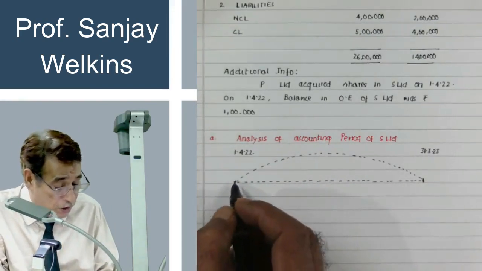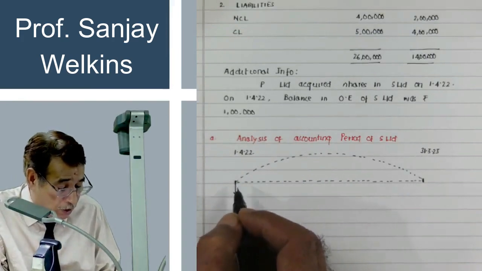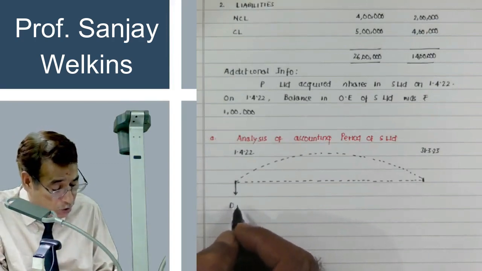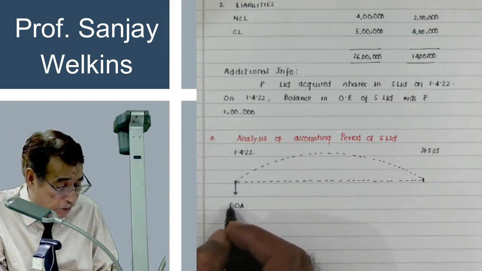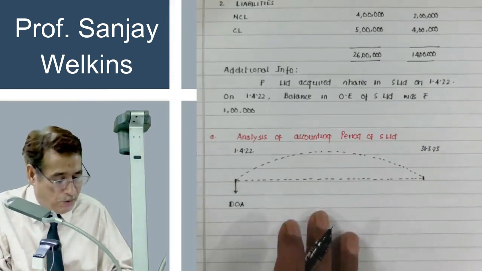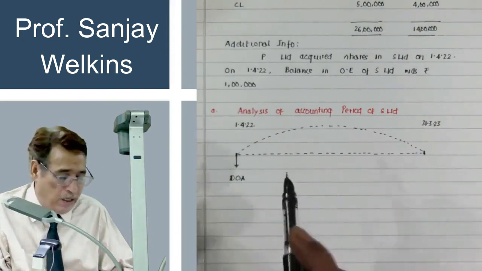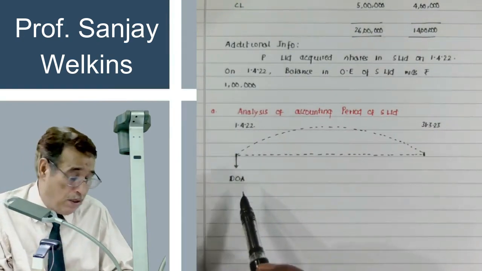Number 2, now note down the date of control. Date of control or date of acquisition, whatever you may like to write: DOA or DOC. I have a habit of writing DOA, that is date of acquisition, which means the date of acquiring the control. In this question, it was very clearly written that we acquired the control in the beginning of the accounting year.